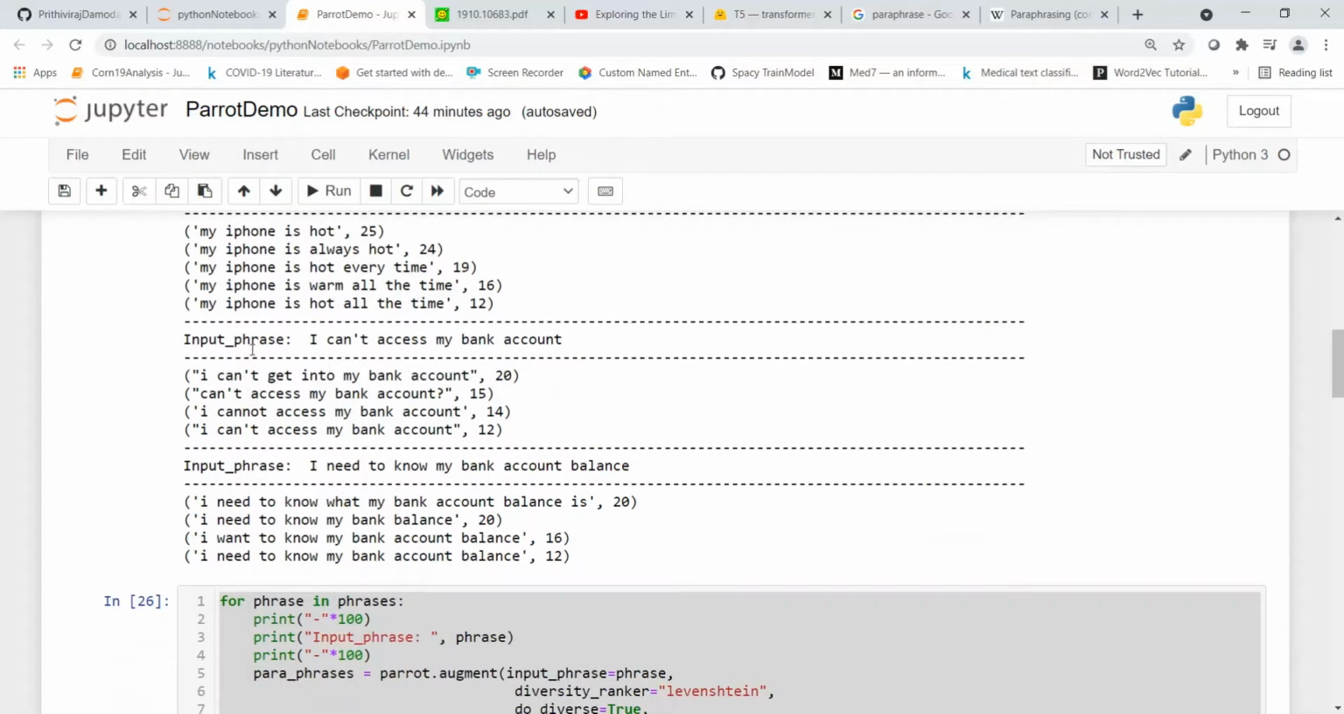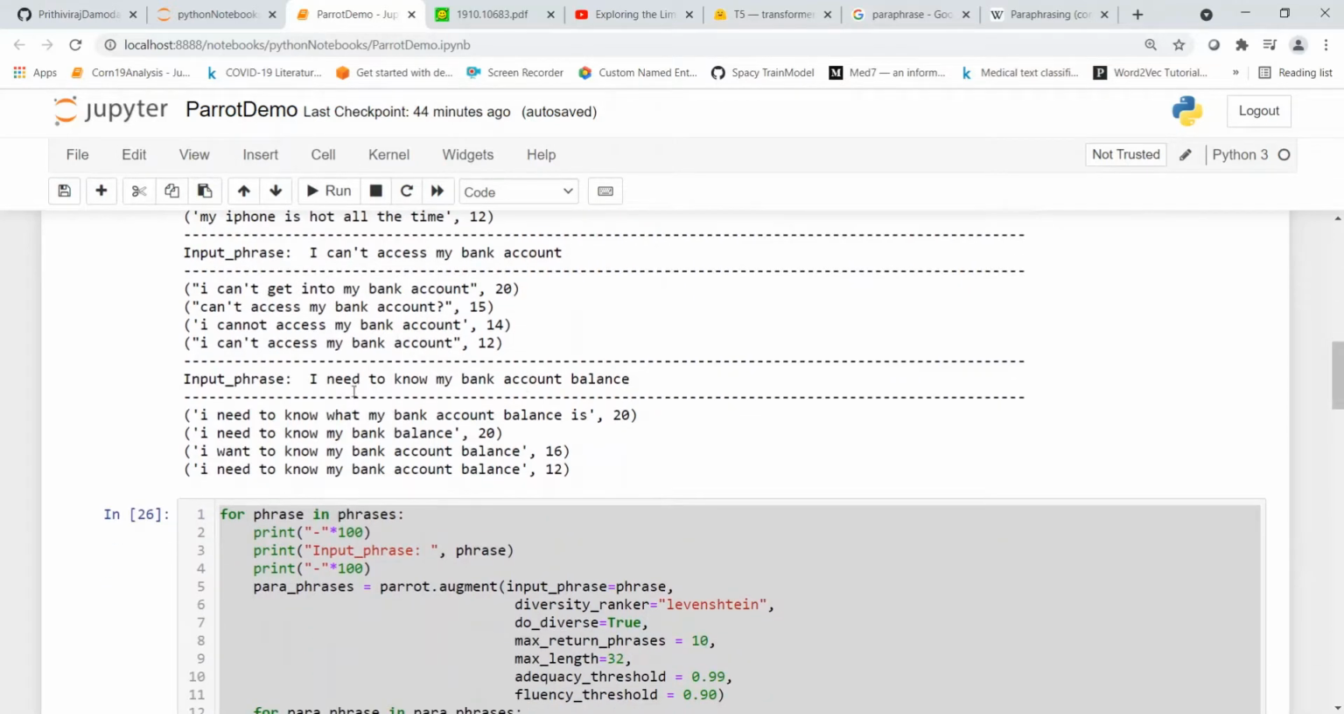Now let's look at the banking part of it. I can't access my bank account. I can't get into my bank account. It means the same. Can't access my bank account is also the same. I cannot access my bank account is also the same.